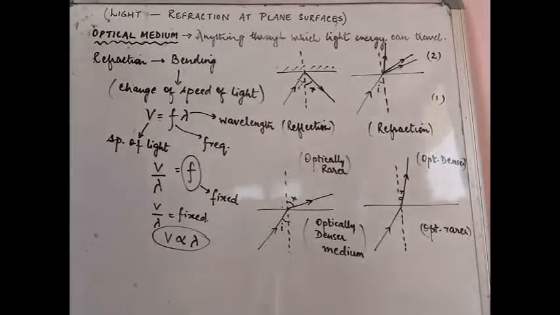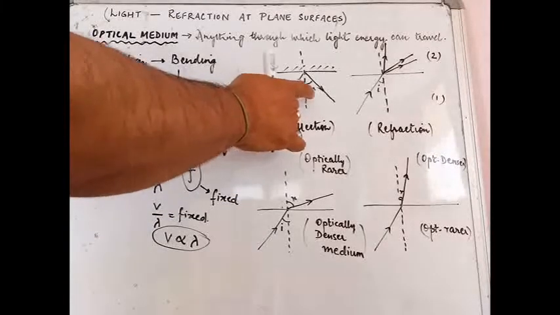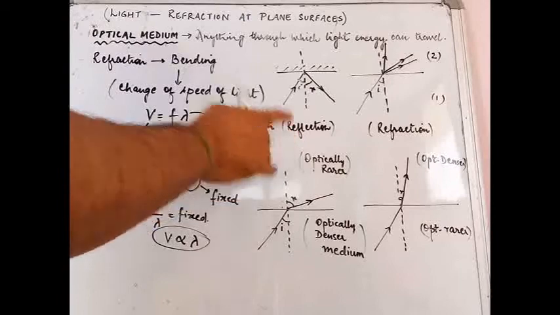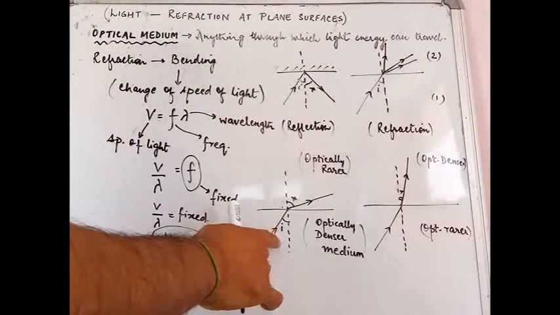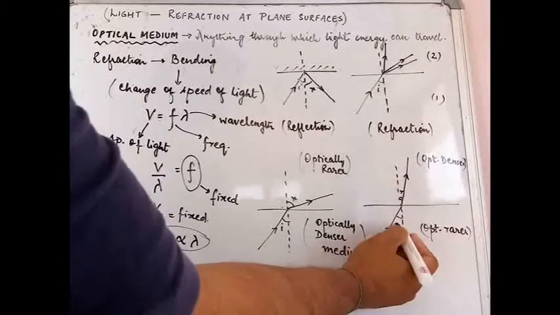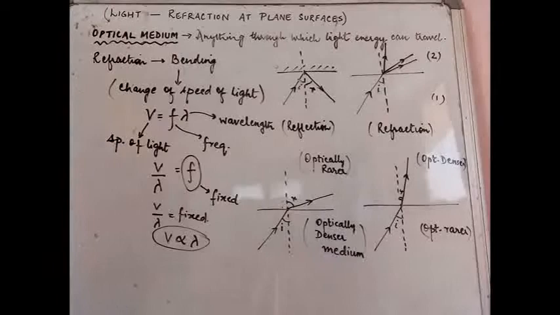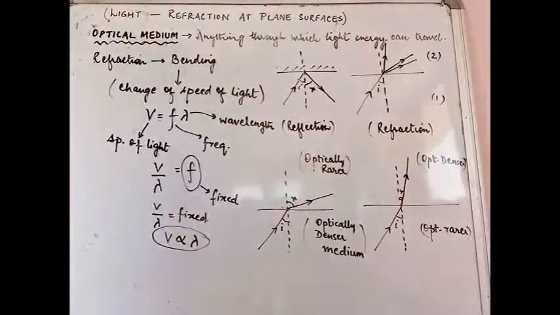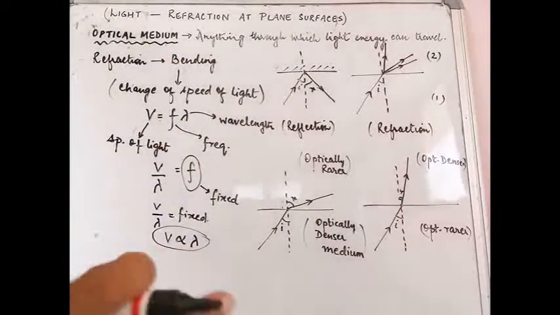Now just like we had angle of incidence and angle of reflection in reflection, we will have angle of incidence and angle of refraction in refraction. So this is angle I here and this is angle R here. This angle R is angle of refraction, not reflection.